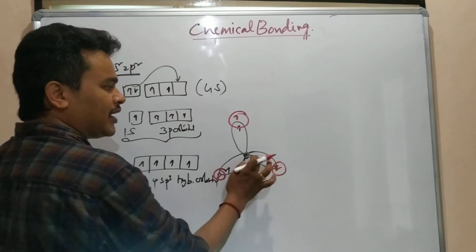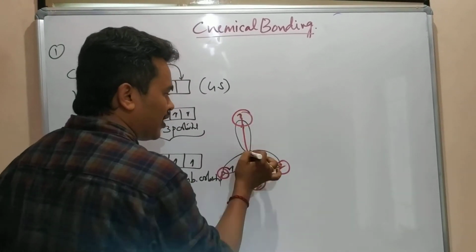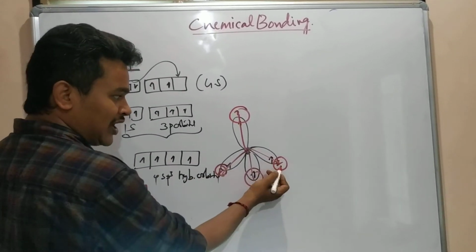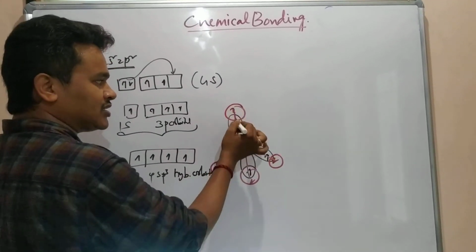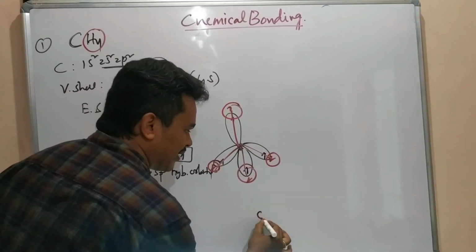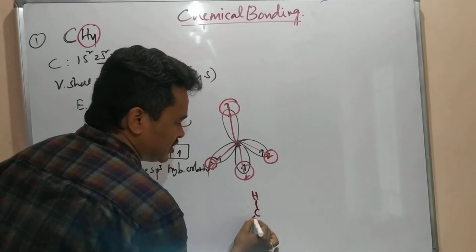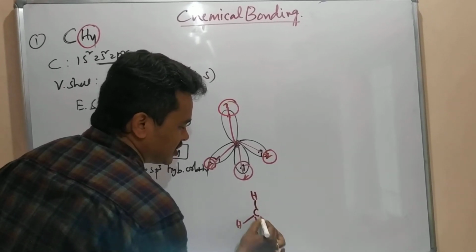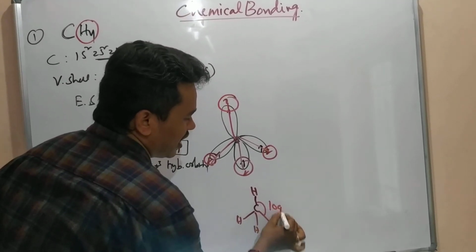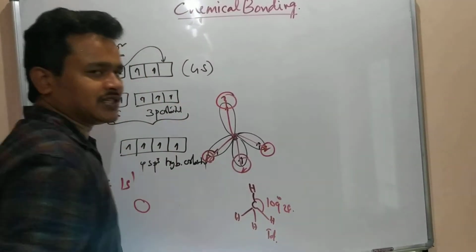Now carbon is making bonds. Why am I writing a bond here? Because 2 electrons are there, so it is a bond. Here 2 electrons, so bond; here 2 electrons, bond. That is why we write carbon at the center. This one CH bond, this one CH bond, this one CH bond, this one CH bond gives a tetrahedral shape. The bond angle is 109 degrees 28 minutes.